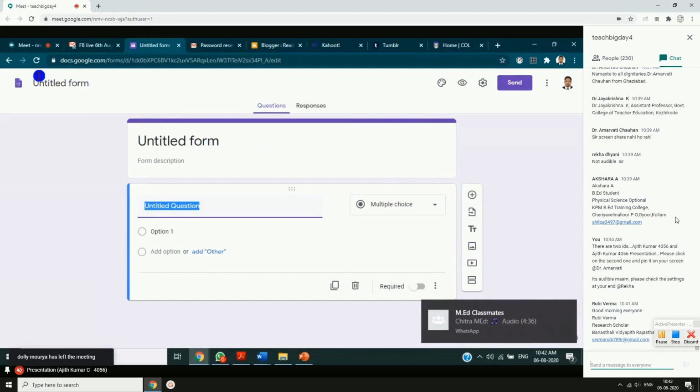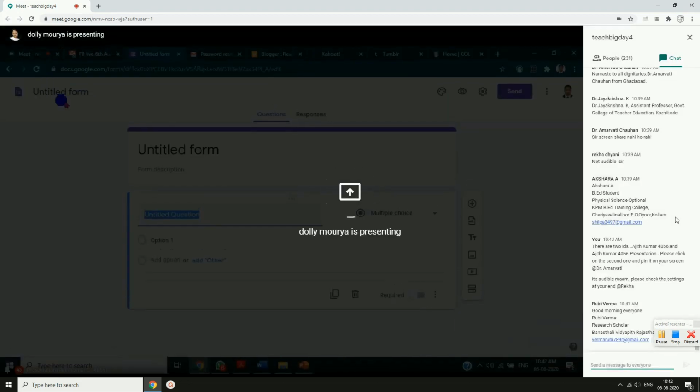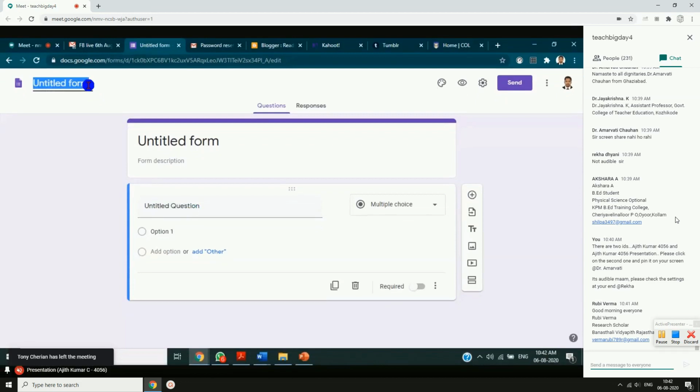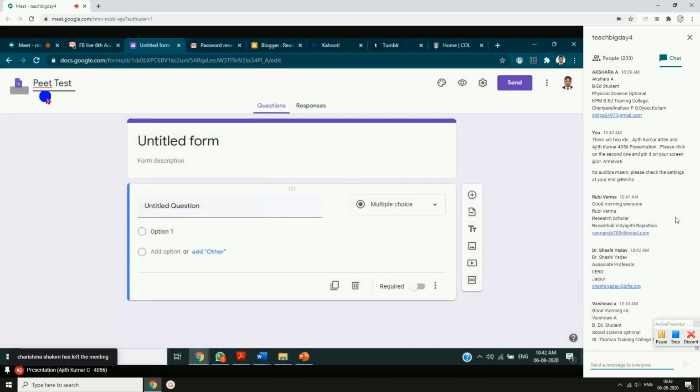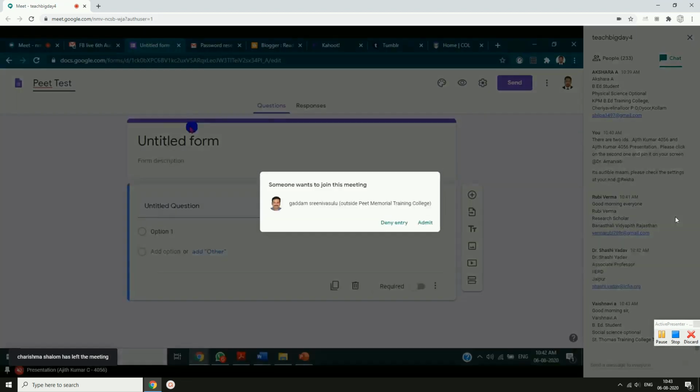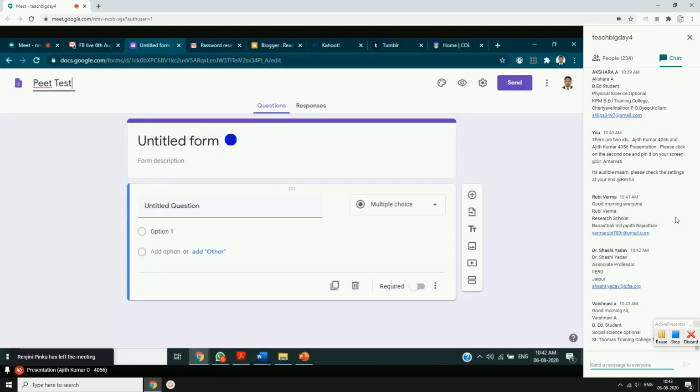What I'll do, you can see the title first. Everything when you are working with any Google tool, you have to give a title. I'll just give a title, Pitt test. I'll just enter that. When you are creating using any Google application, Google tool, you don't have to save that. It will get automatically saved in your Google Drive. One thing which you can notice is whatever we are typing here, Pitt test will automatically appear here also. I don't know why it is coming, maybe because of the internet signal issues.